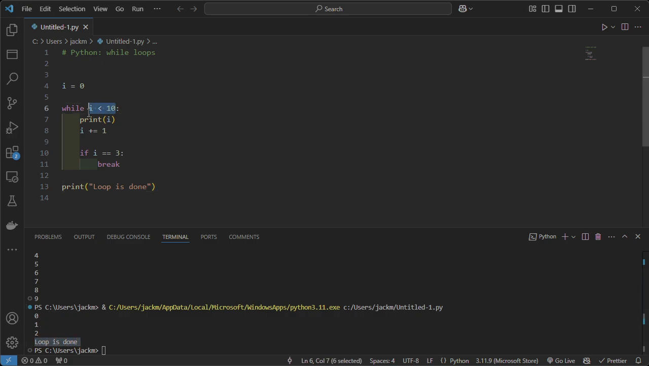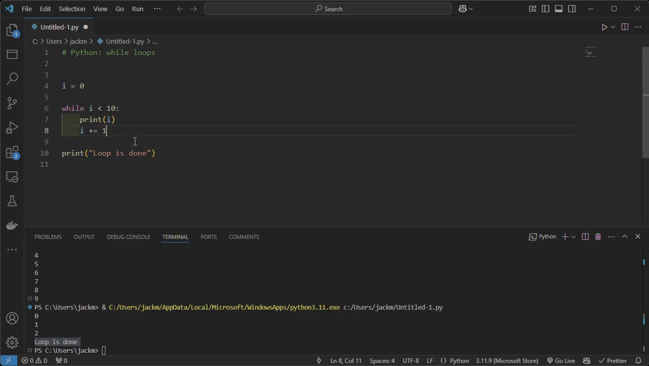Even though this was still true, break will always break the flow of execution and move us on from the current loop. If you have a nested loop, and by that I mean if you have a loop within this loop, calling break will only break the current one. So if we had a while loop within a while loop, calling break will only break the current level of the loop.